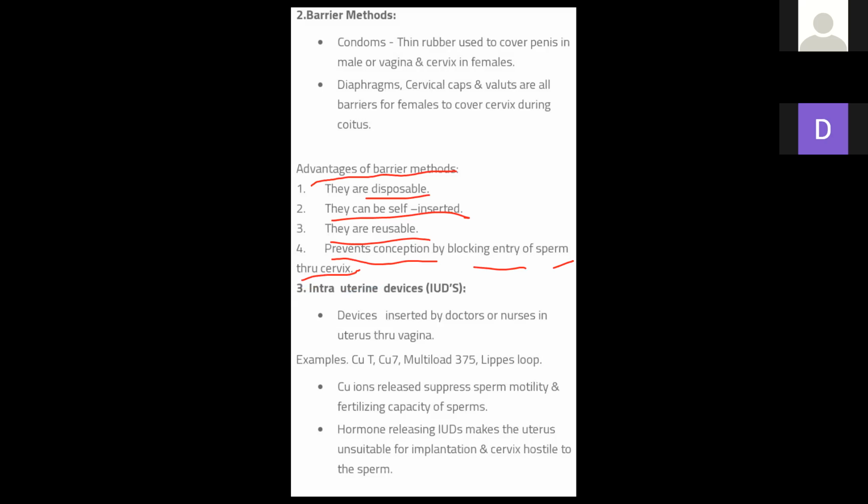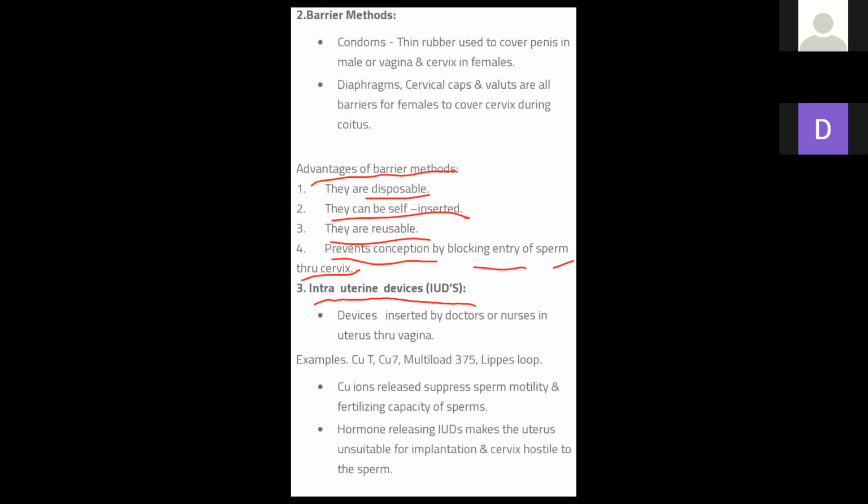Next are the intrauterine devices, IUDs. Intra means inside, uterine means uterus, devices. The devices that are placed inside the uterus are known as intrauterine devices. In the last two minutes we discussed only the cervix and vaginal devices. Now we will move forward to the upper section, the uterus devices.